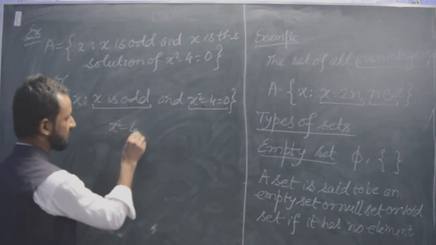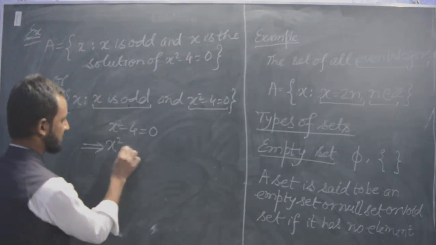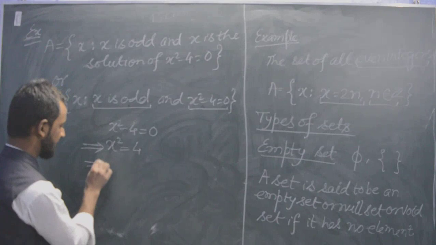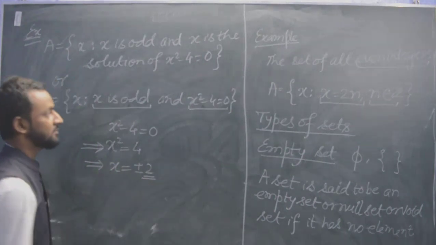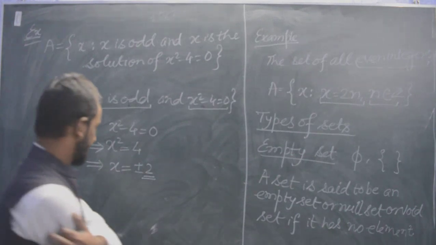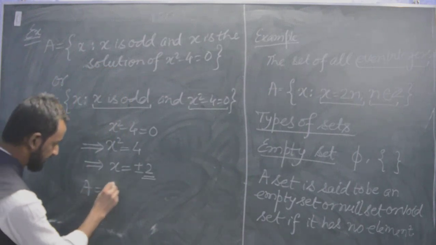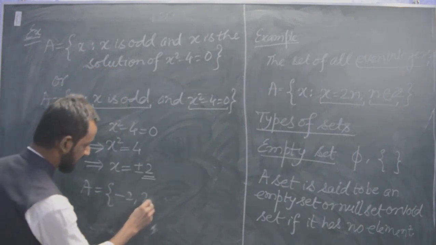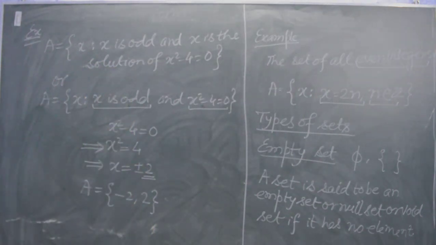Okay, let us try this. x square minus 4 equal to 0. This implies x square equal to 4. This implies x equal to plus minus 2. We are getting plus 2 and minus 2. So A is {minus 2, plus 2}, but according to the statement x should be odd.